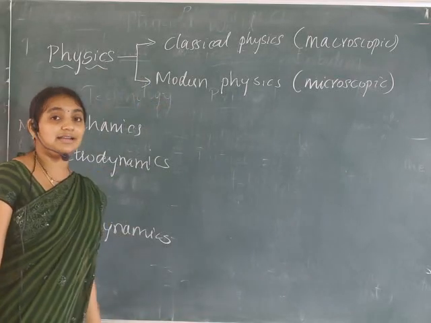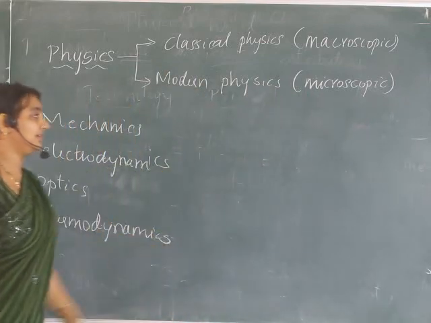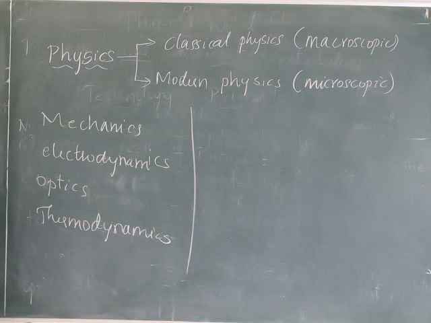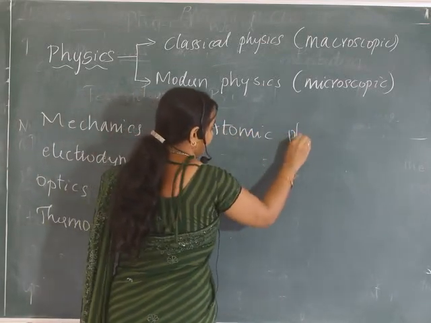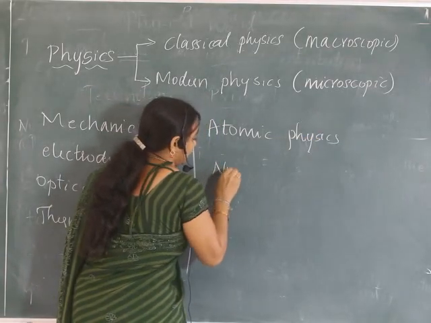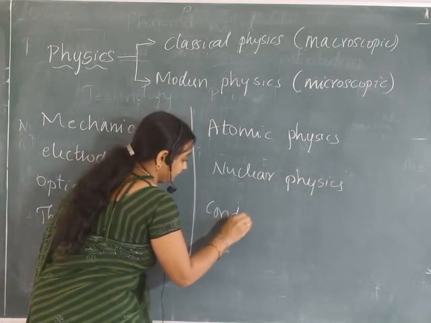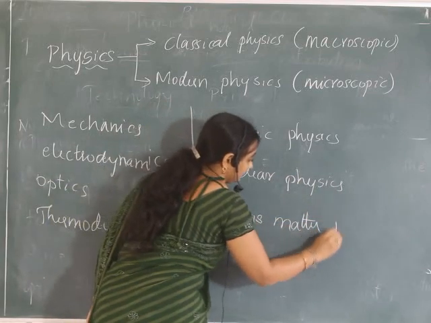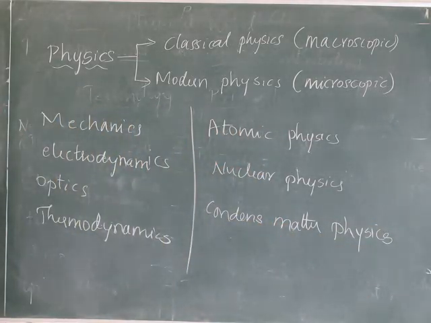Next, modern physics. We said modern physics is a branch of physics which deals with the study of microscopic phenomena, like atomic physics, nuclear physics, condensed matter physics, etc., or astrophysics.